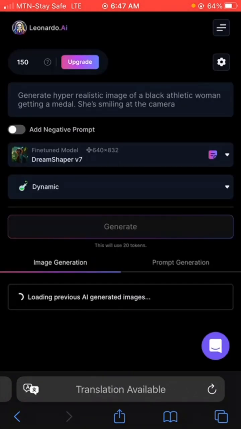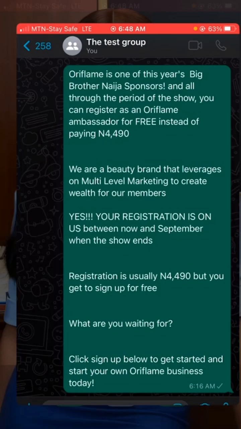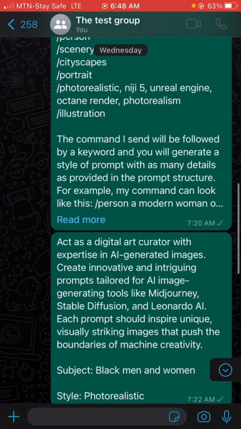Now, I actually have access to a ChatGPT prompt someone shared that we can use to generate prompts for Leonardo.ai. I'm going to share those prompts with you through a PDF file. I'm going to compile all of these prompts into a PDF file and leave the link in the description of this tutorial so that you can click on it and get access to those prompts, right?